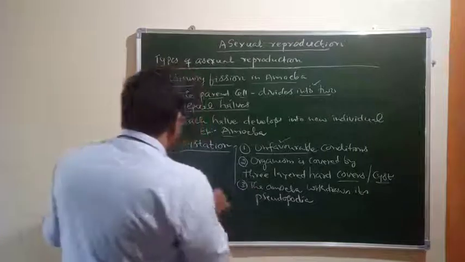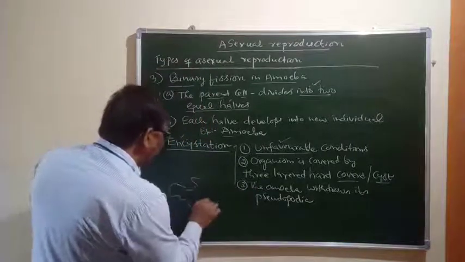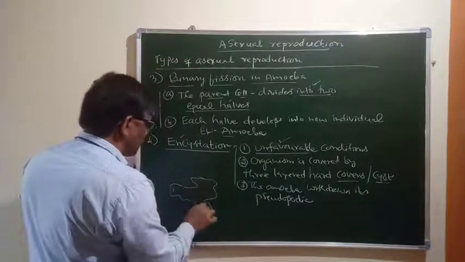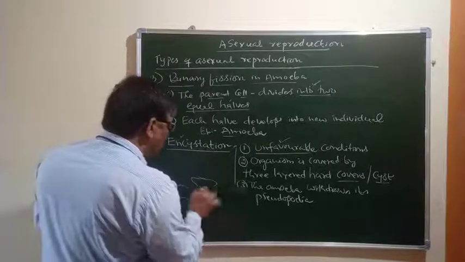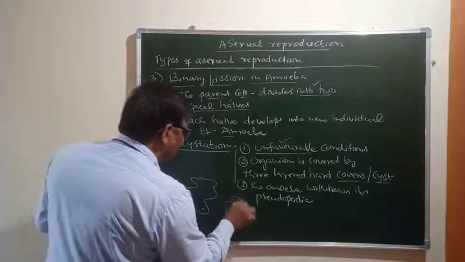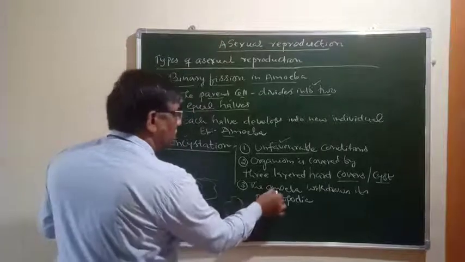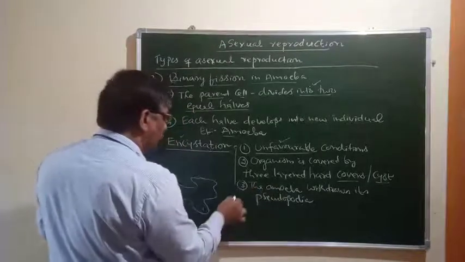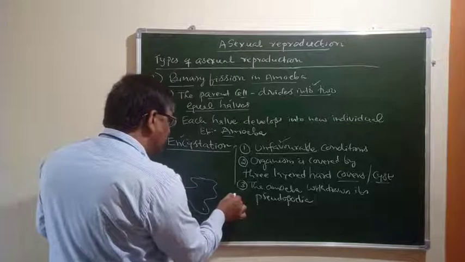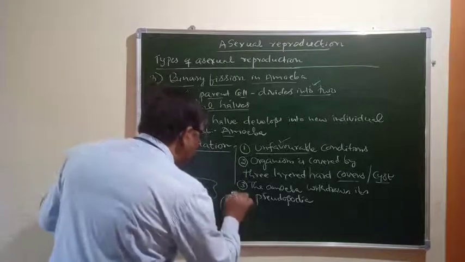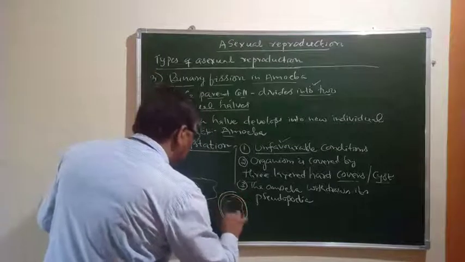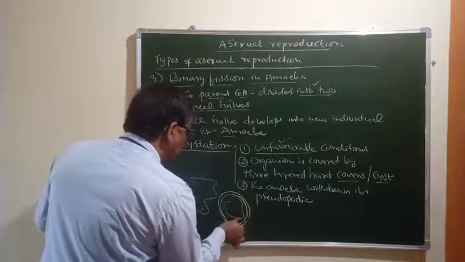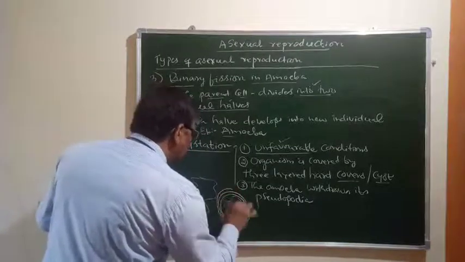Amoeba, you know that very well, will have these structures known as pseudopodia, and these pseudopodia will be withdrawn, like this. Amoeba withdraws its pseudopodia, and later it is covered by three-layered hard covers. This is 1, 2, similarly 3.